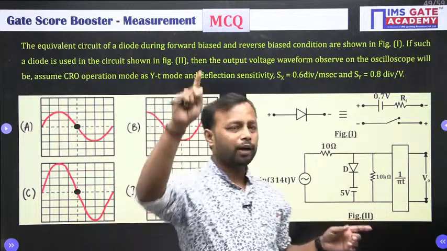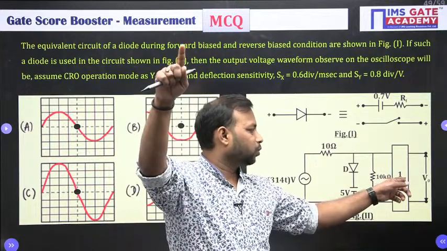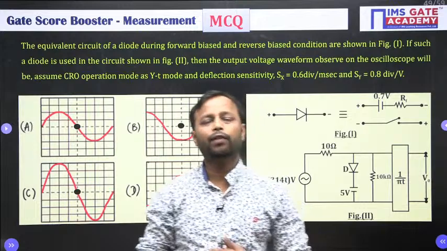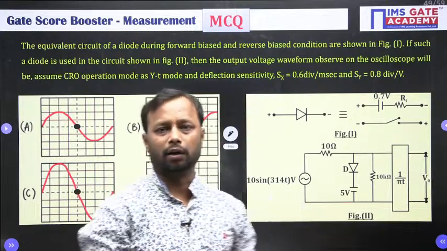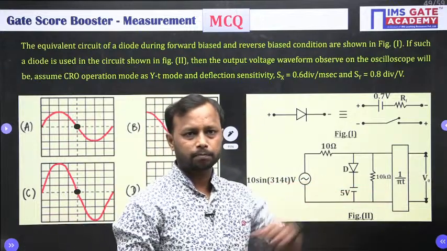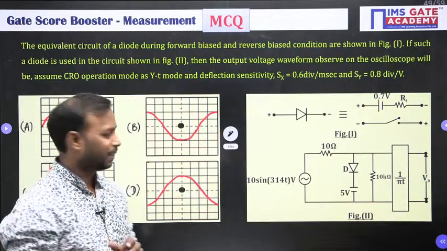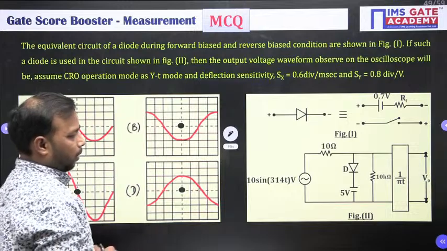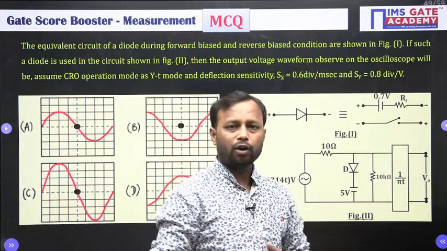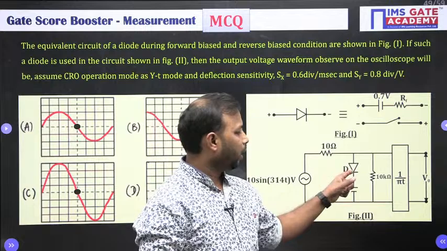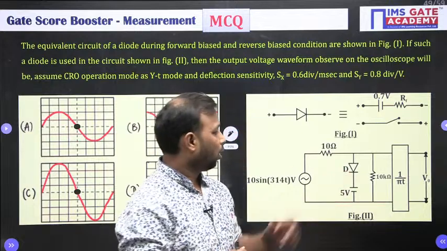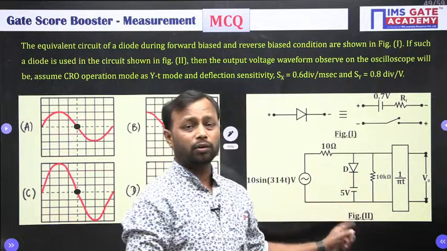Now please do let me know where you have seen this 1 upon pi t, in which subject or in which chapter you have seen the 1 upon pi t function, and I am 100% sure that you know about this. All right. Now before that we need to see whether the diode is on or off, because all the operation depends on the diode condition.